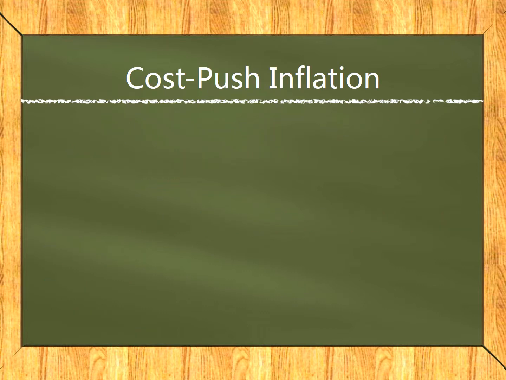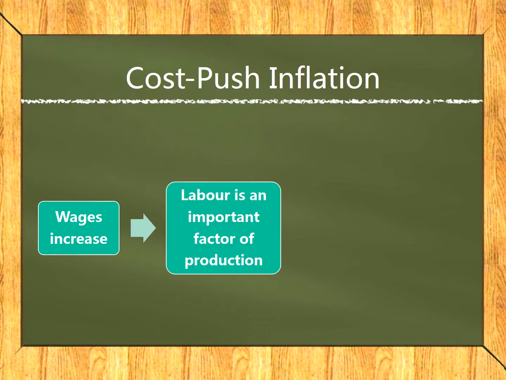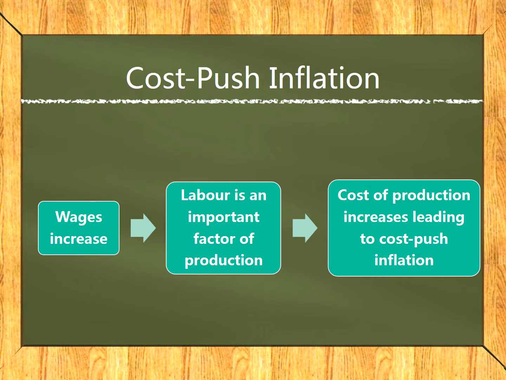Now, suppose wages increase. Since labor takes up a huge portion of production, as it is an important factor input for production, an increase in wages will thus lead to an increase in cost of production, leading to cost-push inflation.